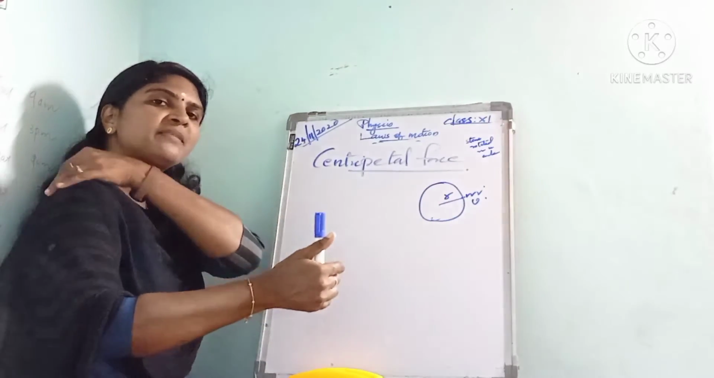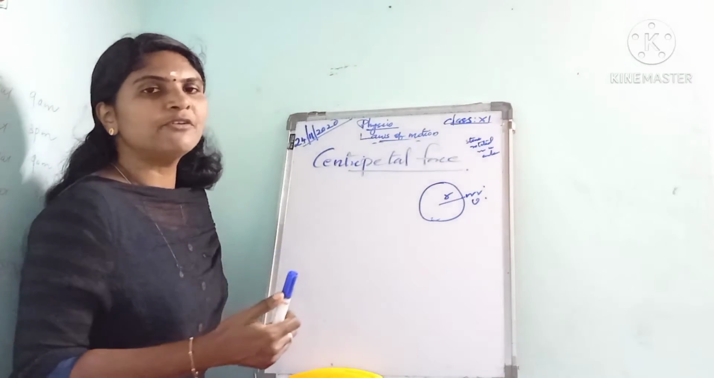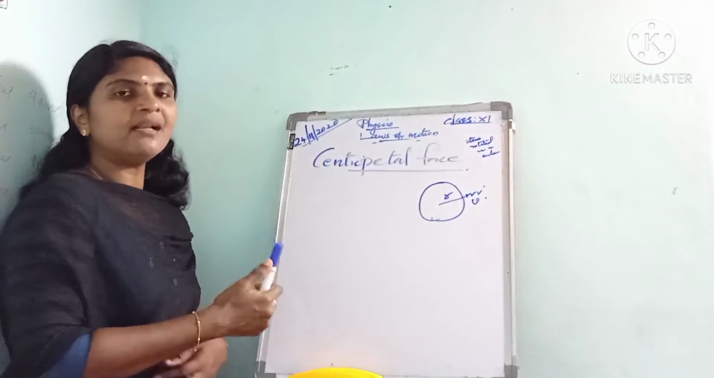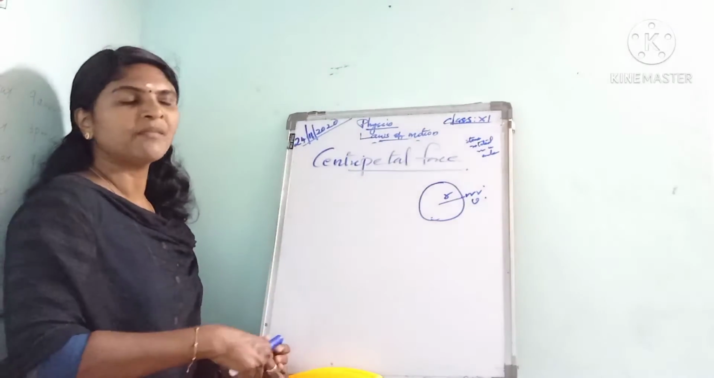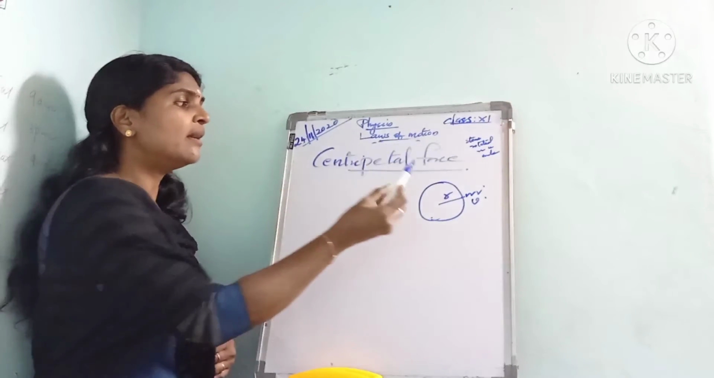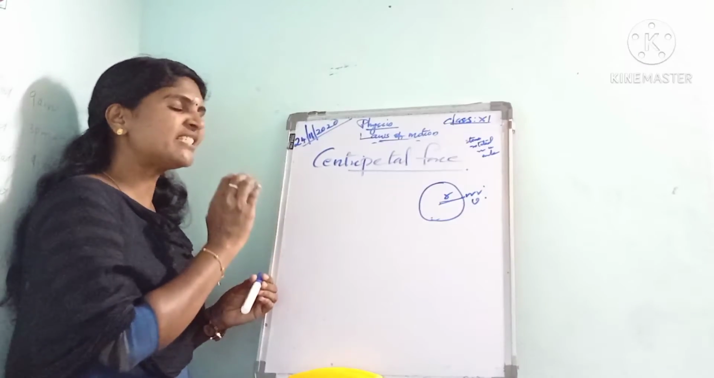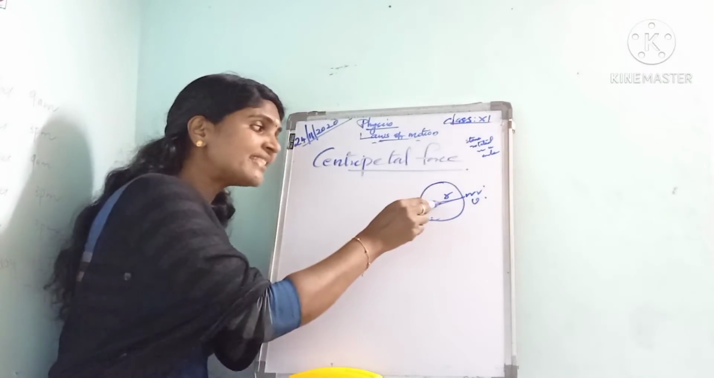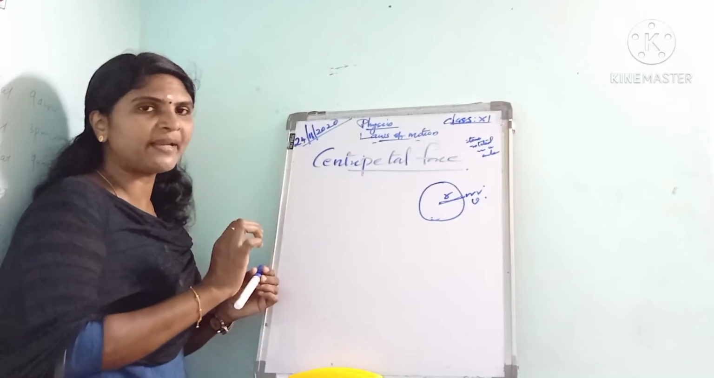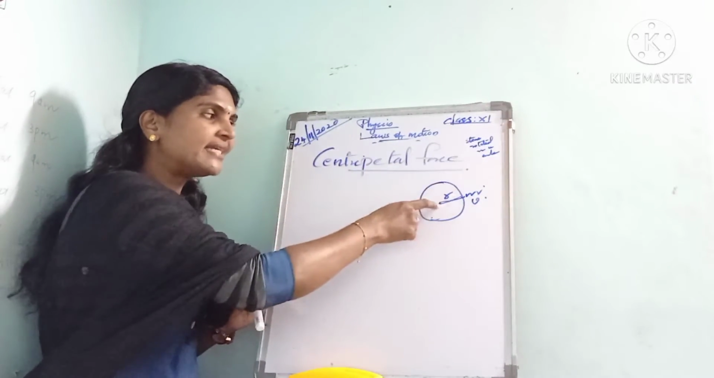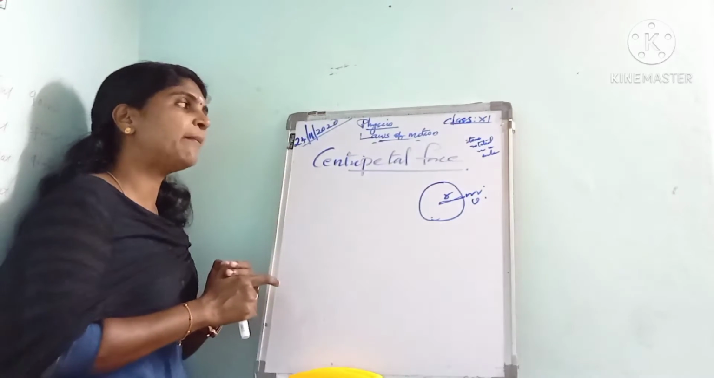That is, for any object to move in a circular path, a force is needed, and that force is called centripetal force. Then what is the direction of this centripetal force? It always acts along the radius towards the center. The direction of centripetal force is always towards the center along the radius.